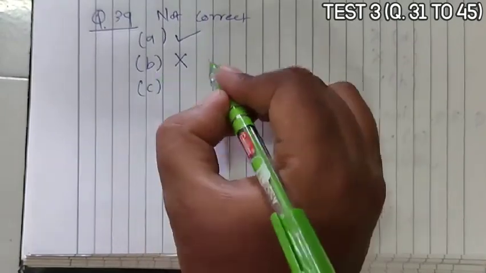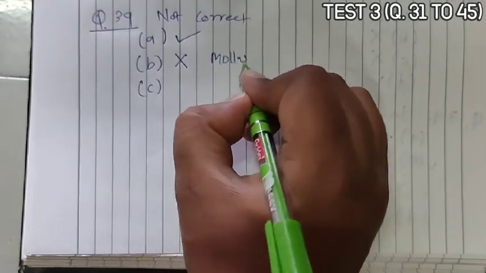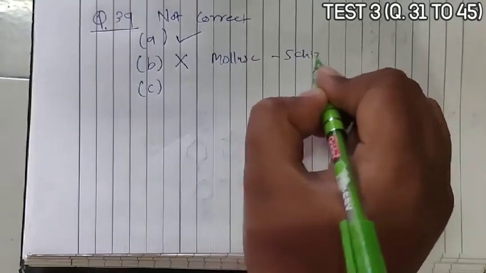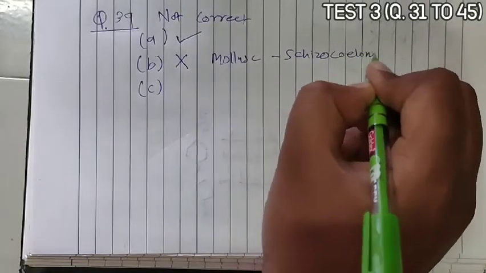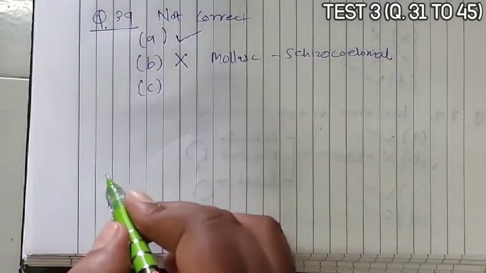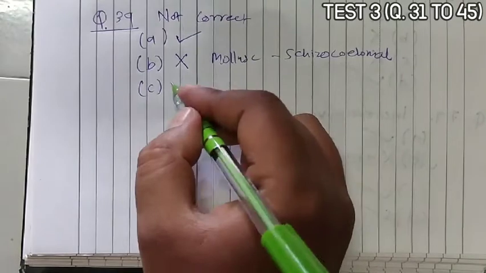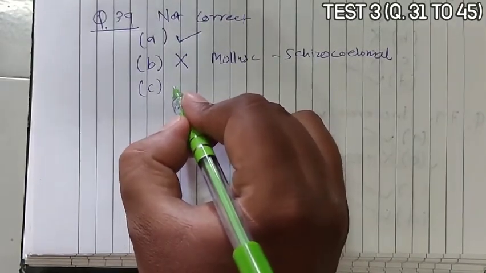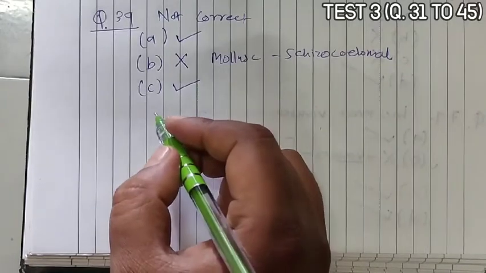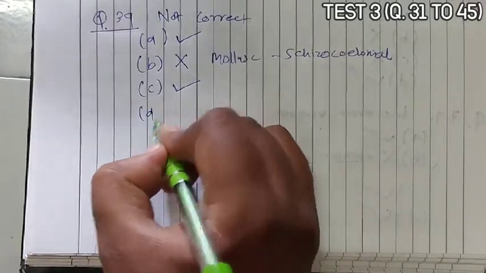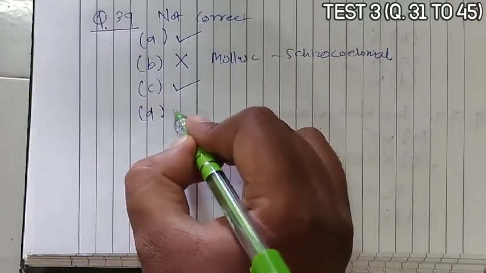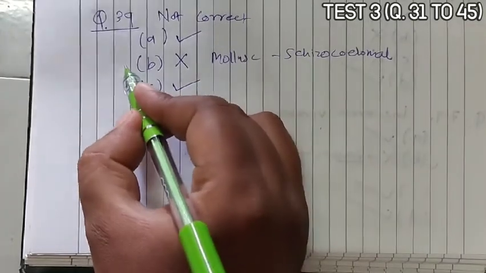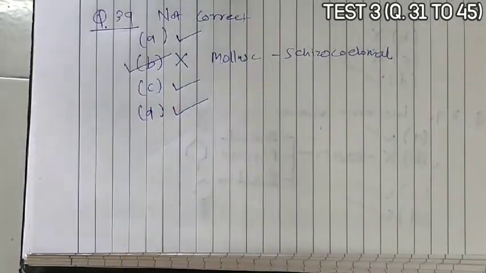Option C, pseudocoelomate, and aschelminths. It is correct, aschelminths are pseudocoelomate. And option D, arthropods, which are coelomate, it is correct. So the incorrect one is B, so B is the answer.